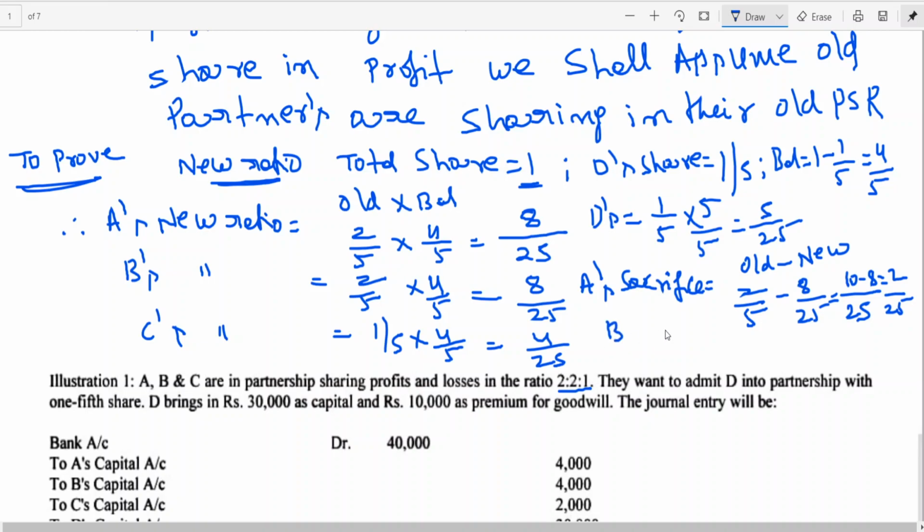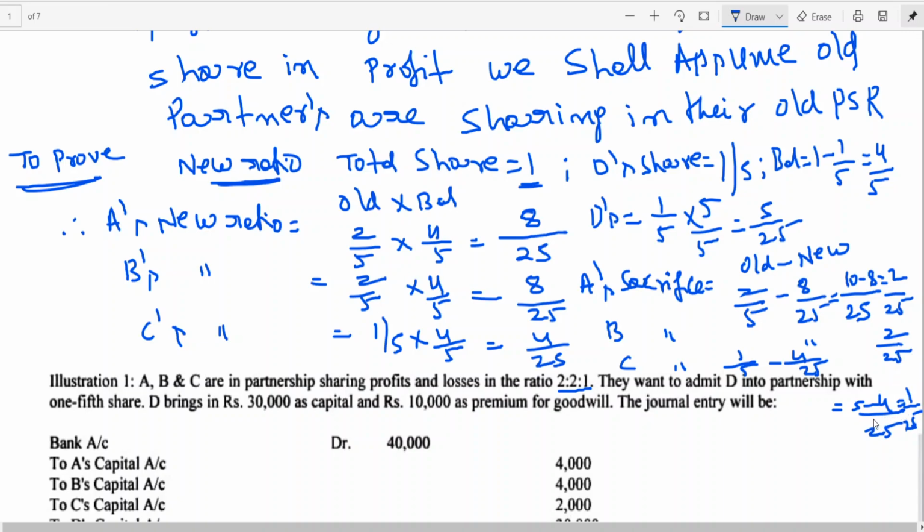B's sacrifice also same, no? 2 by 25. C's sacrifice, 1 by 5 minus 4 by 25, that is 25. 5 minus 4, you are getting 1 by 25.